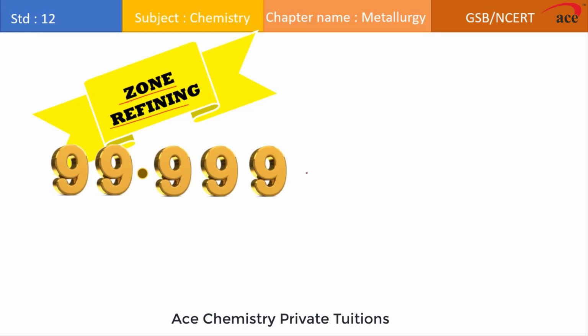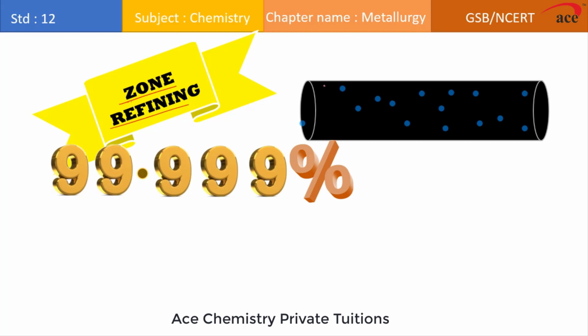method. What we do in this method, suppose this is a cylindrical rod of the metal, and it consists of certain kinds of impurities. Now if you see, this blue particle which I have shown consists of impurities. So what we do, we heat one end of the metal. This is the electrical coil, and by using this we are heating one end of the metal.